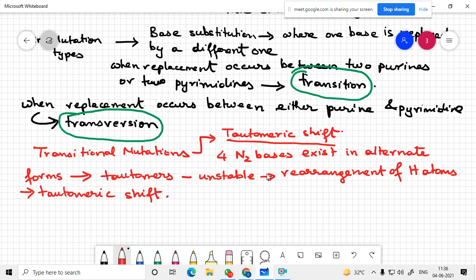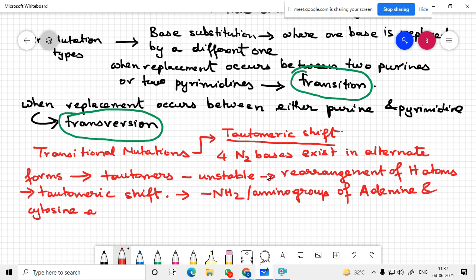As a result of such shift, the NH2 amino group of adenine and cytosine are converted into imino group, and that is NH group.